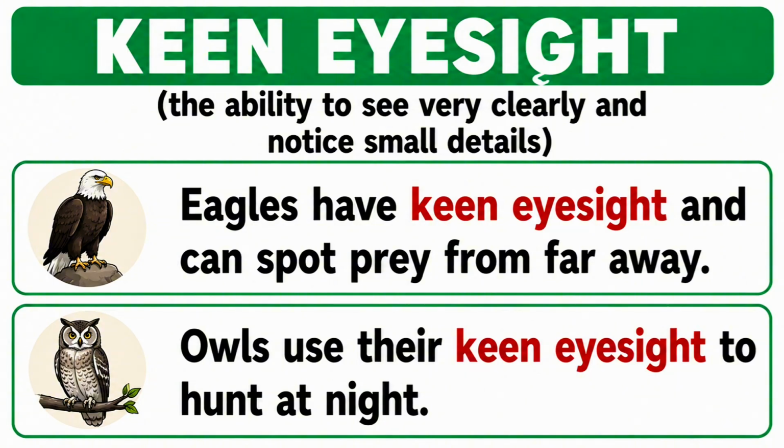Eagles have keen eyesight and can spot prey from far away. Owls use their keen eyesight to hunt at night.